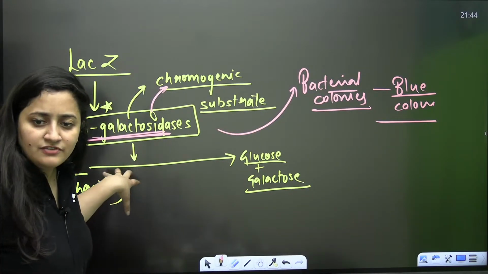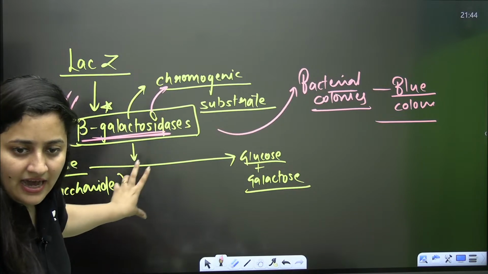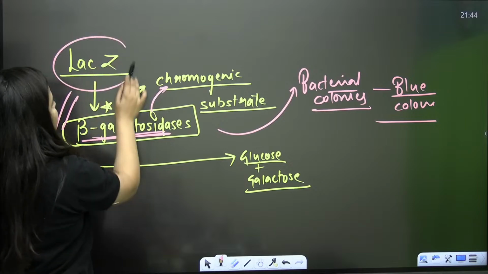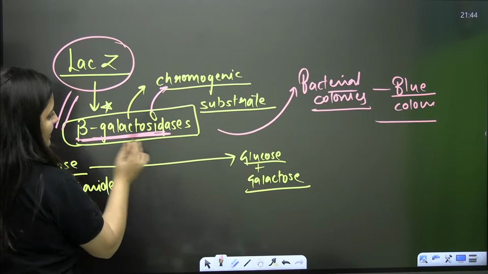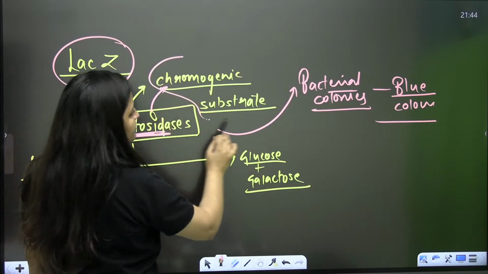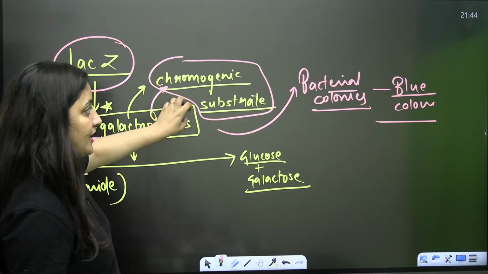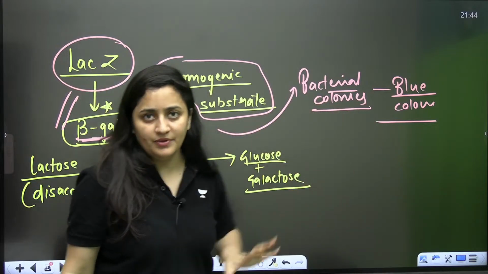I just related this role of the enzyme with the operon part. But in general, I'm saying that this LAC-Z gene forms this enzyme, and when this enzyme acts on its substrate, which is a color producing chromogenic substrate, the bacterial colonies are going to be blue.